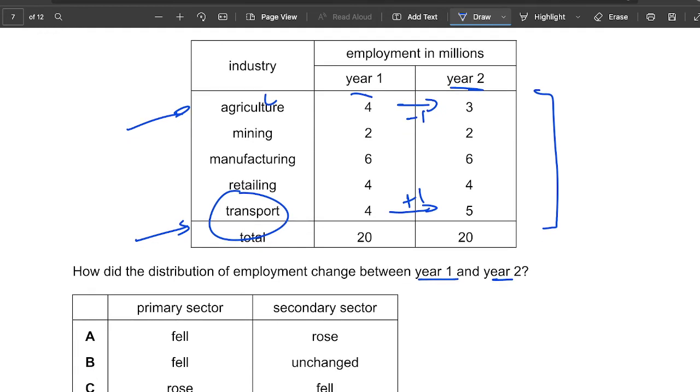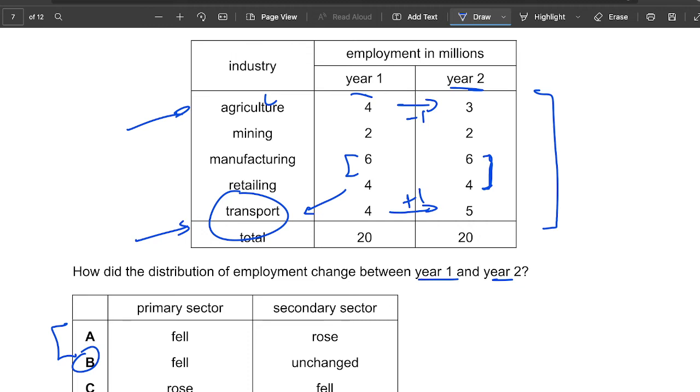So primary has either this two, and then secondary, okay, most of it is unchanged. Okay, only transport has increased, but that doesn't mean that everything has changed, because there's a majority that's been the same here. Okay, so hence why it should be B.